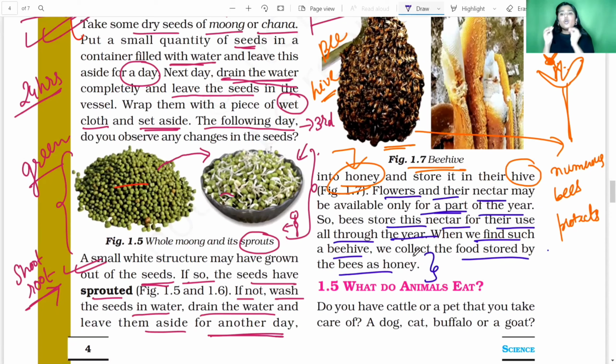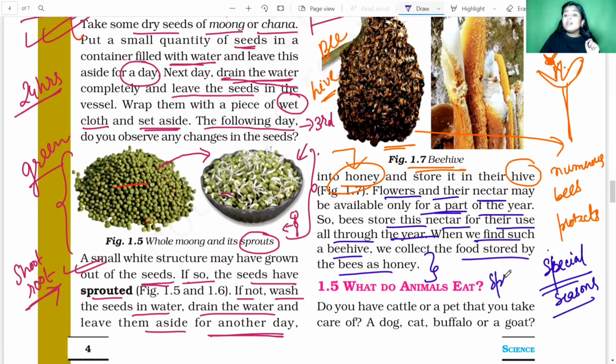First, the bees go to the colorful flowers which blossom only during some special seasons. For example, we can find colorful flowers during the spring season, and they are not available throughout the year.